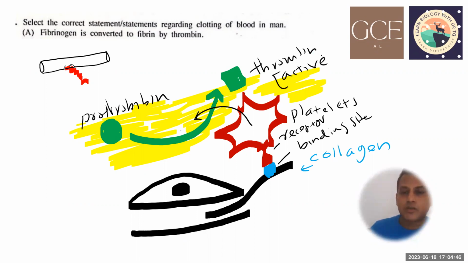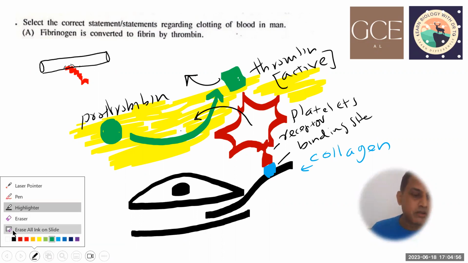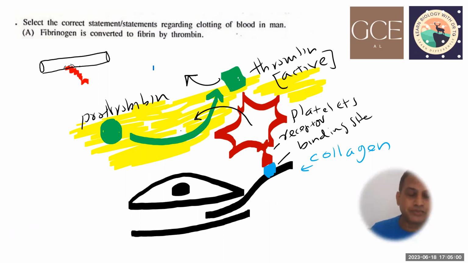So when it is active, it can further convert certain other components present in the plasma, such as fibrinogen. Fibrinogen is also in an inactive form. When it becomes active, it makes fibrin.